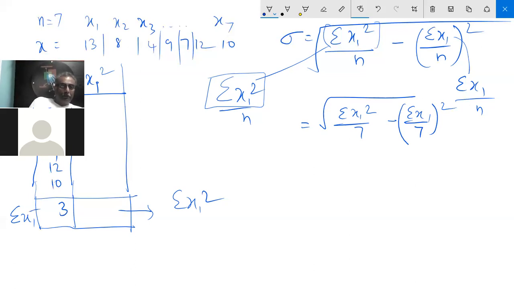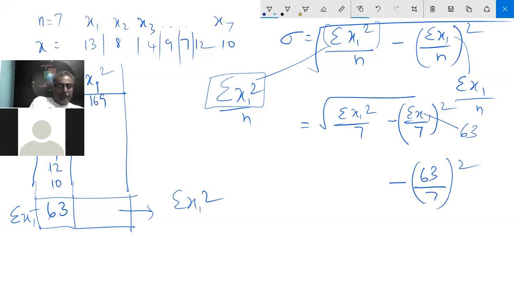3, 4, 5, 6, 63. Okay. Sigma x of i is 63. So minus (63 by 7) the whole square, that side. Now sigma x of i square: 13 into 13, 169.